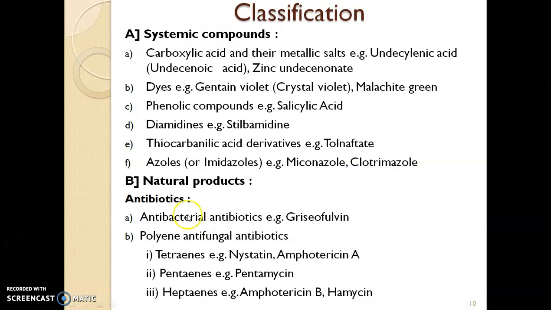Then the next main point is the neutral product. In that, the first point is the antibiotics, which are again classified into two subclasses. First one is the antibacterial antibiotic, for example griseofulvin, and second one is the polyene antifungal antibiotics. These polyene antifungal antibiotics are again classified into three. First one is the tetraene, for example Nystatin, Amphotericin B, and second one is the pentaene, for example pentamycin. Third one is the heptaene, for example Amphotericin B and hamycin.